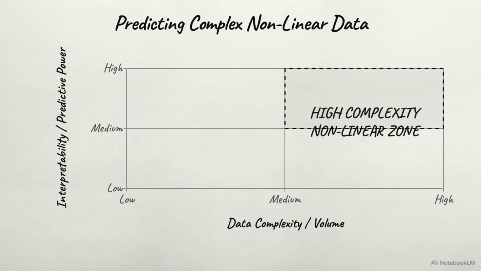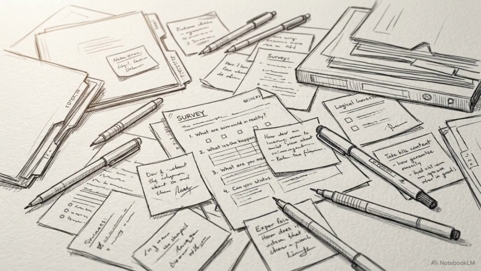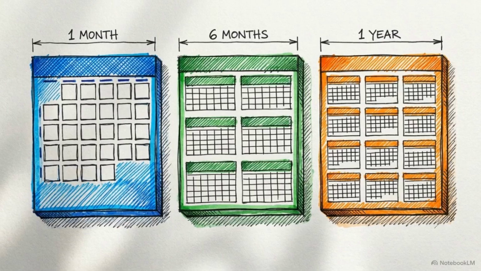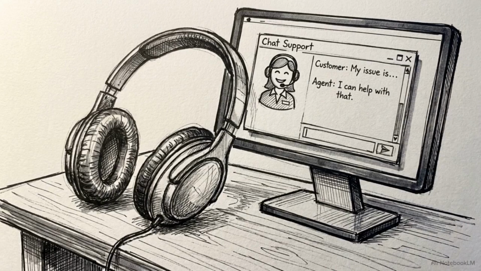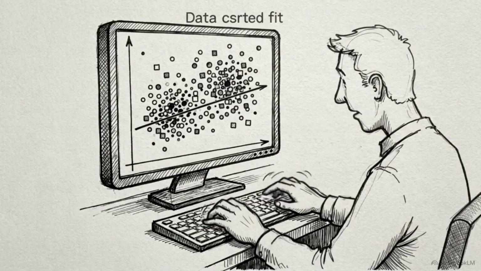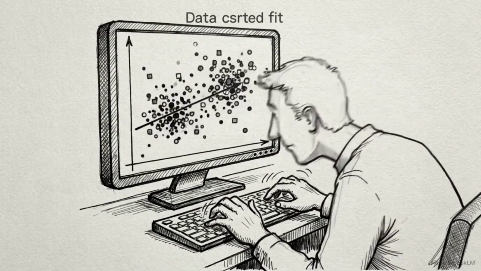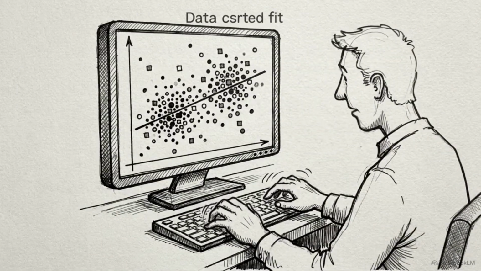Let's shift our focus to the upper right quadrant. Here, we encounter high-complexity, nonlinear tabular data. This zone is built for projects like the attention analyzer and customer churn prediction. This data is inherently chaotic. Features include varied subscription lengths, diverse media content types, and customer service interactions. This is where linear models mathematically fail. Human behavior is unpredictable and nonlinear. A single, clean curve cannot possibly map all these competing variations.